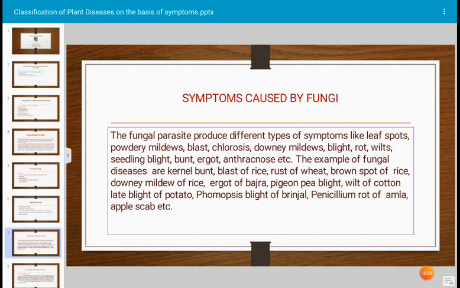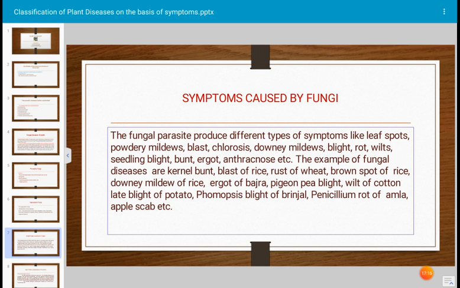Okay. Next, anthracnose disease: anthracnose of mango, anthracnose disease of cotton. Sunken dark black spots are developed on the fruit or stem or leaf, and the anthracnose causing pathogen is Colletotrichum. Okay.